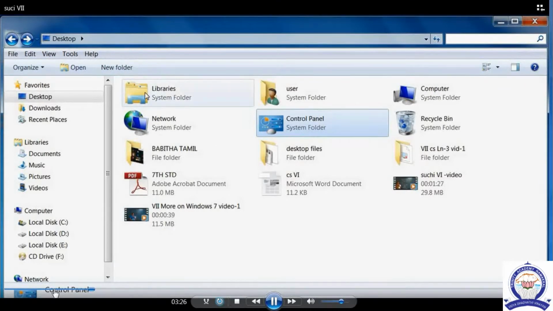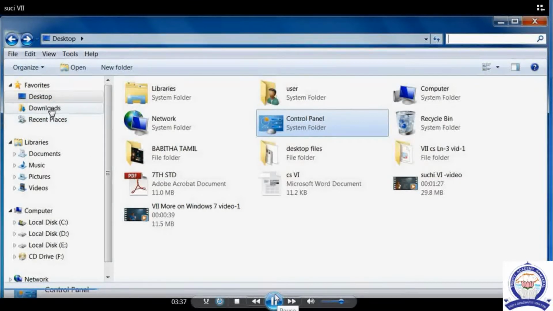This is the menu bar: file, edit, view, we have so many menus. Suppose you want to open the desktop, we can get the list regarding the desktop in the menu control bar.